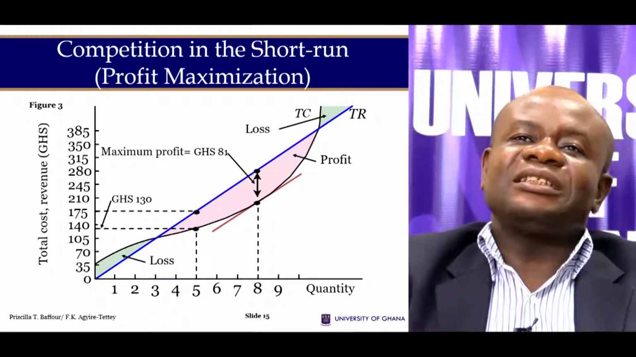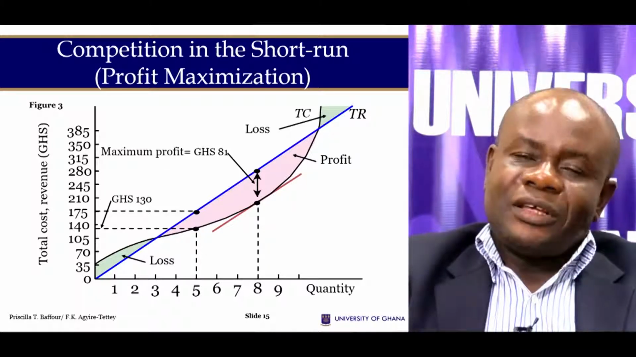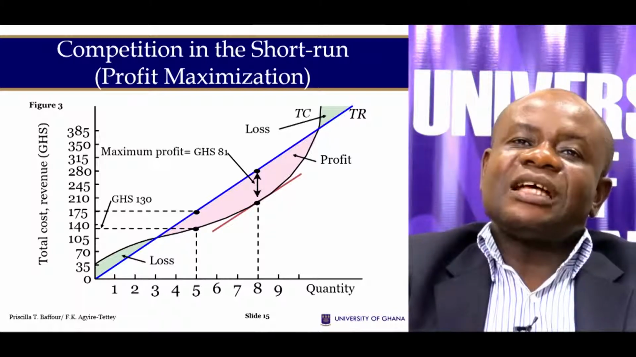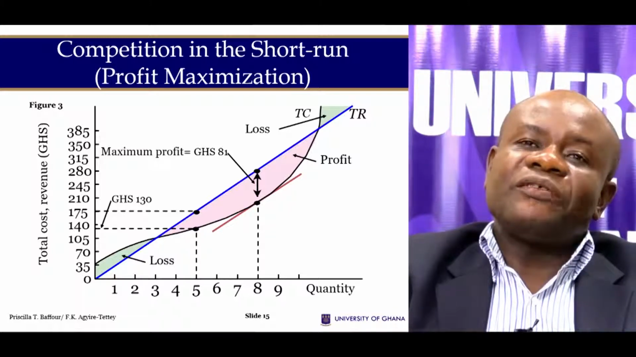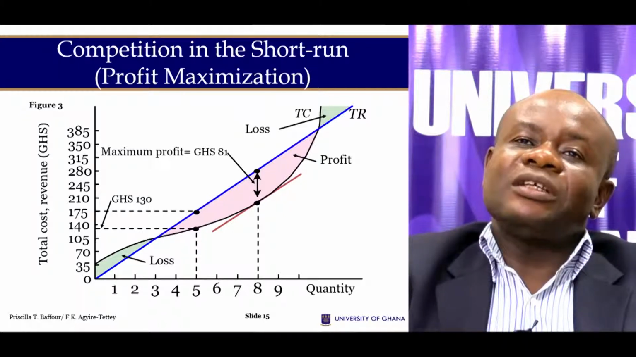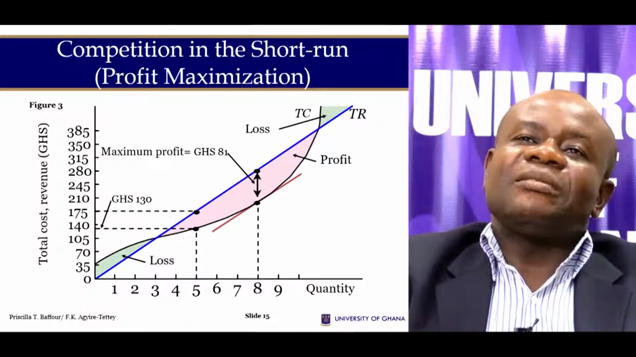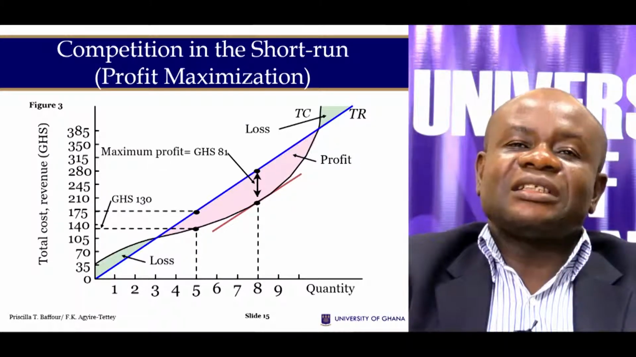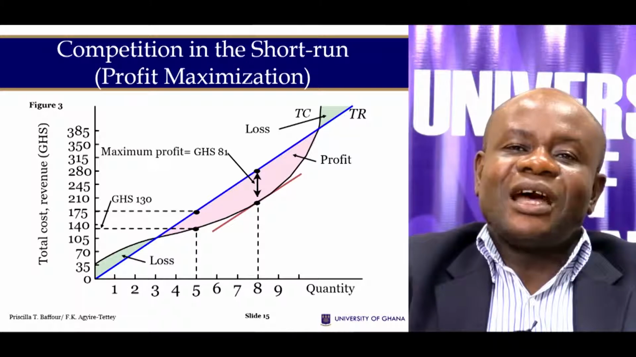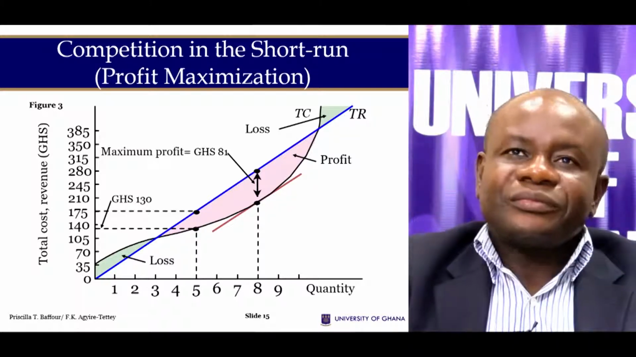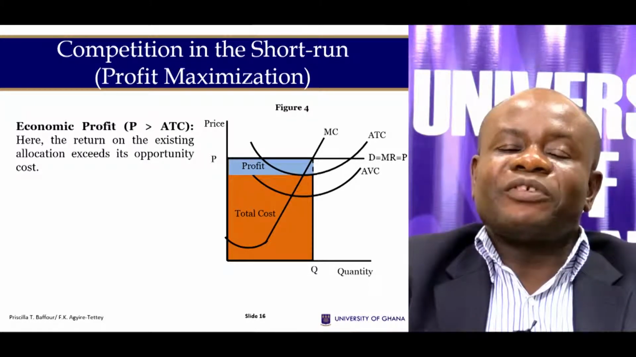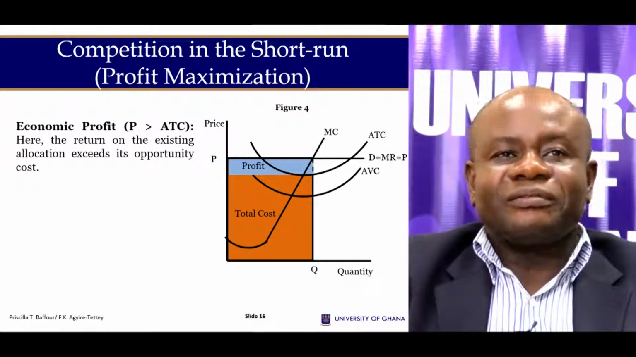So the line of tangency to the TC tells us that, since that line of tangency is parallel to the total revenue, the slope along the TC at that particular point of tangency is the same as the total revenue slope, that is the marginal revenue, and that gives us our profit maximizing output level. So that is how we can determine the profit maximization using graph.